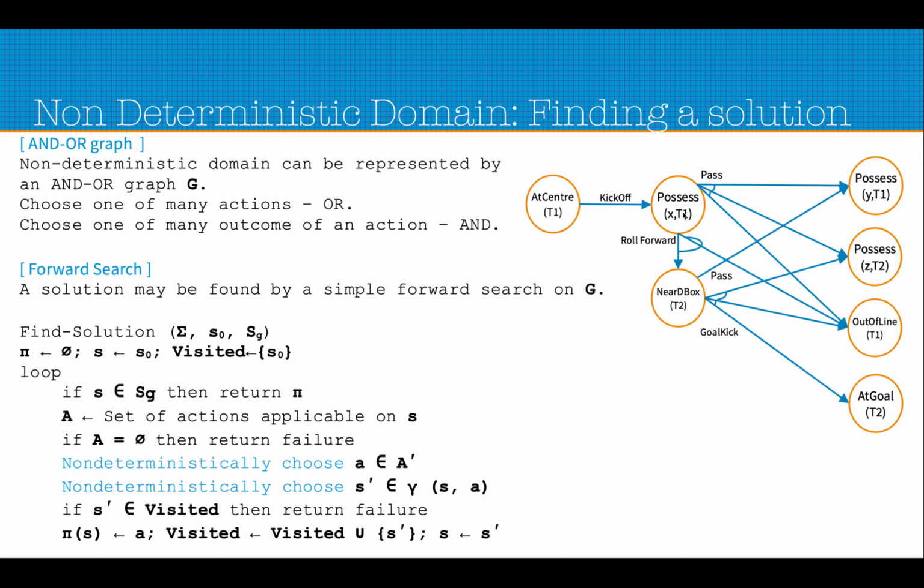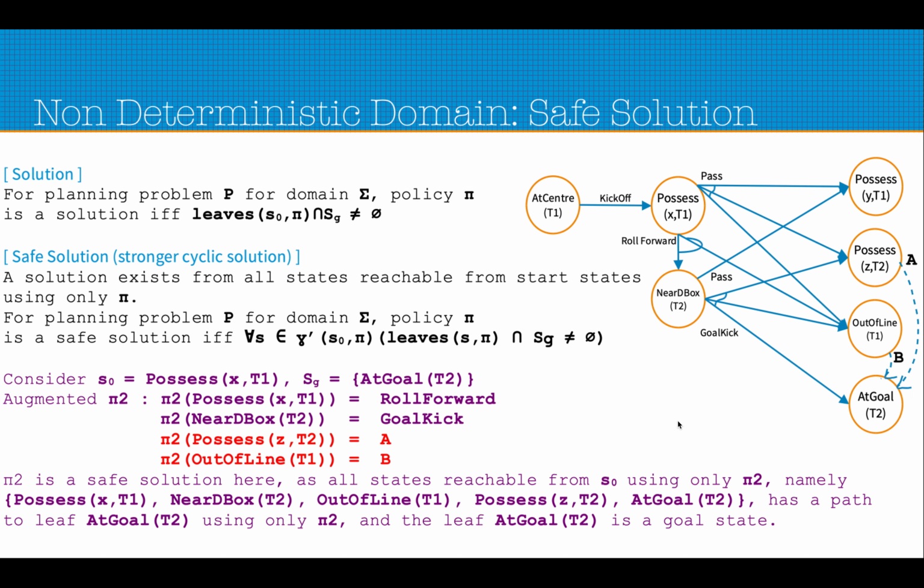This solution does not necessarily guarantee us anything more, because we just return failure when pi is not defined for some of the states, and we do not actually carry on. We are just trying to find one path which leads us to the goal state. But in the safe solution, let's say we modify the problem a little bit to be able to understand what a safe solution is.